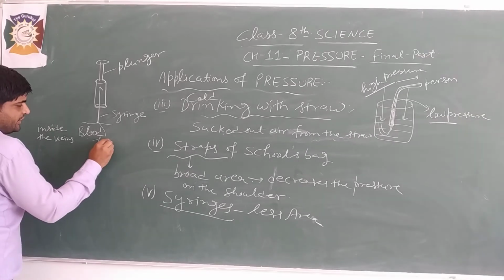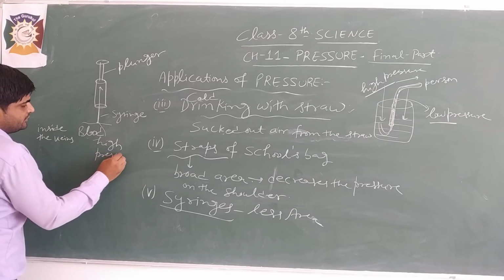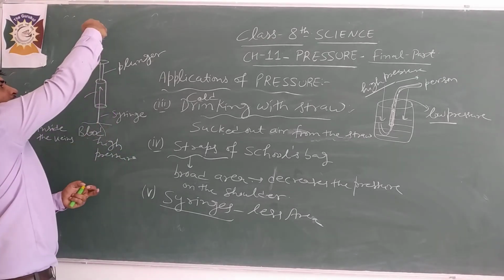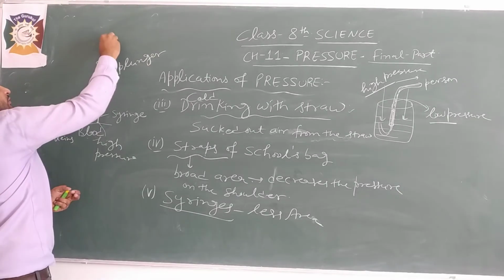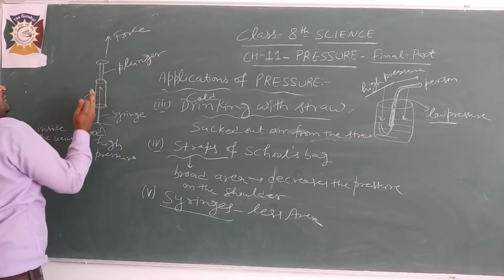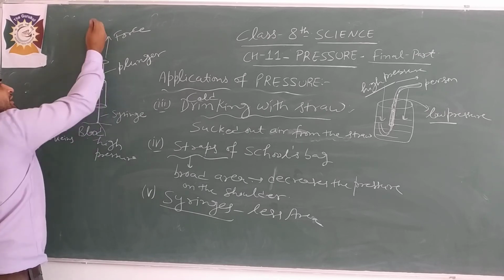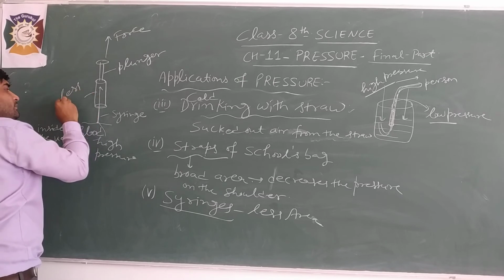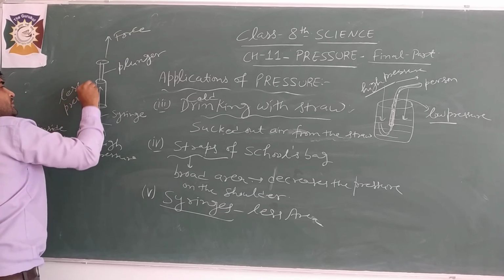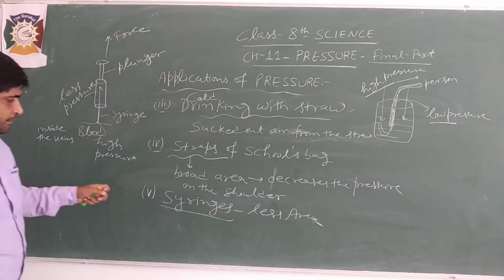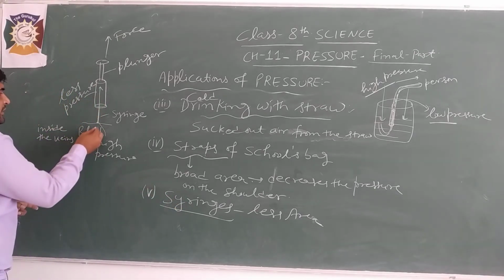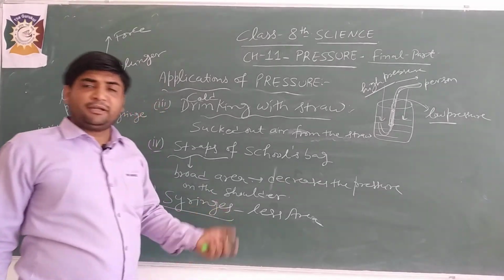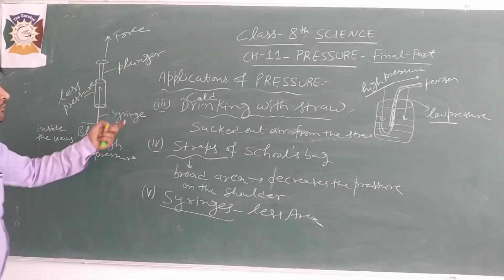Blood pressure is high, and here the pressure is lesser, because if we plunge it from that side, force is acting with a lesser area, so there will be less pressure. So blood will go directly into the syringe. This is another application of pressure.